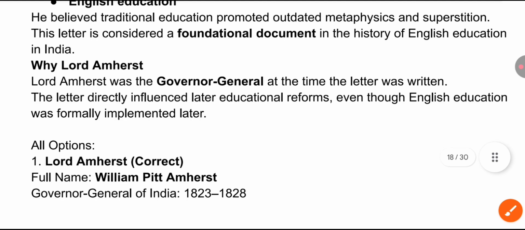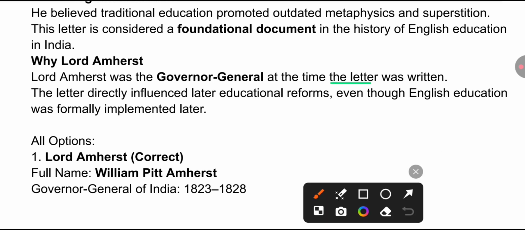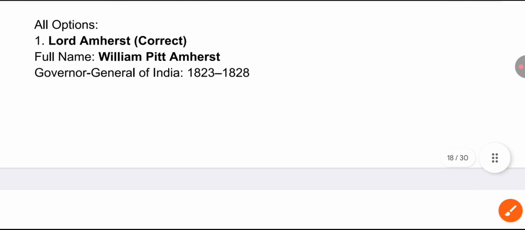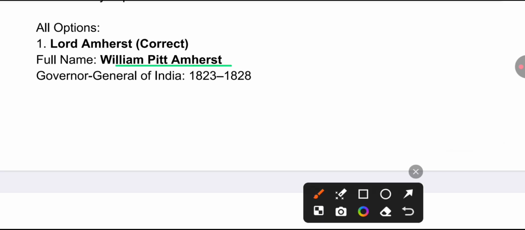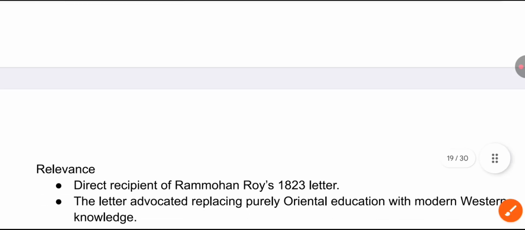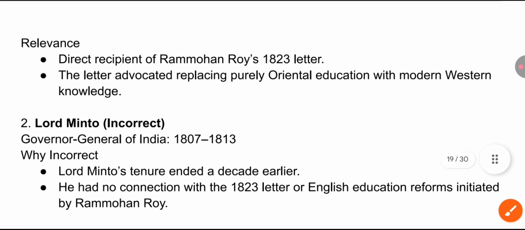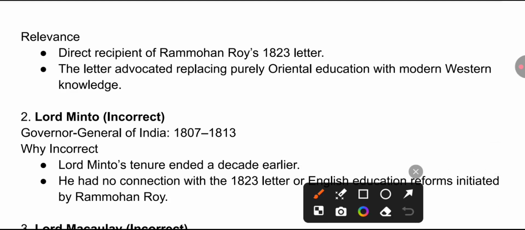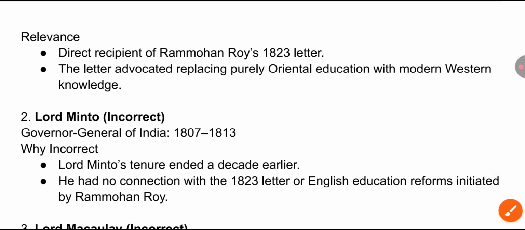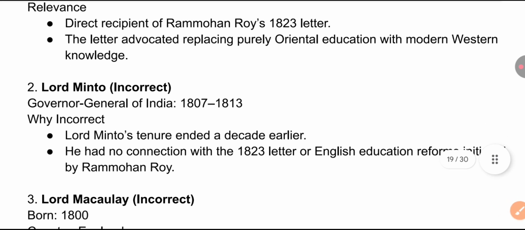So Lord Amherst was the Governor General at the time the letter was written, and the letter directly influenced later educational reforms, even though English education was formally implemented later. So this was the correct answer. Full name is William Pitt Amherst, Governor General of India, 1823 to 28. He was the recipient of the letter written by Ram Mohan Roy, in which he was majorly talking about replacing Oriental education with modern Western knowledge.